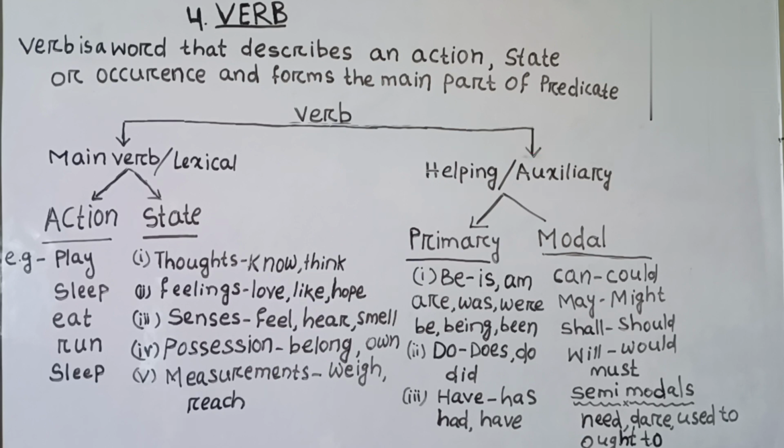Then helping verb or auxiliary verb. It has two sections: primary and modal. Primary: be, do, have. Be verbs are is, am, are, was, were, be, being, been. Do verbs are do, does, did. Have verbs are has, have, had.